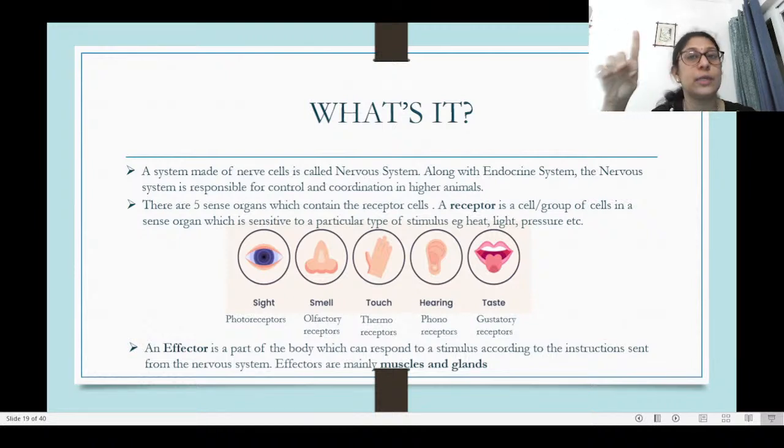And then there's one more term which you should know, which is the effector. Now, the effector is the part which responds to the stimulus according to the instructions it receives from the nervous system. Okay, mainly the muscles and the glands.